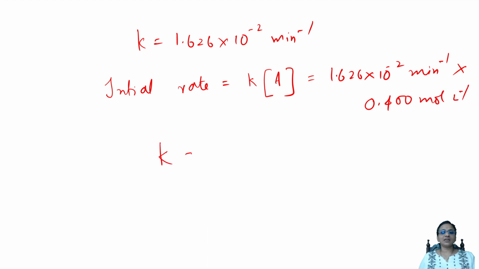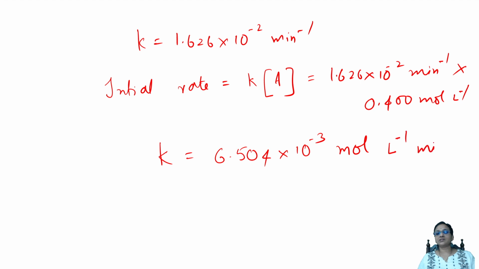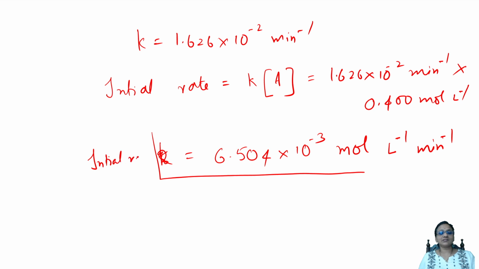So when I multiply everything, I'll be getting an answer of 6.04 into 10 raised to the power of minus 3. Because it is first order rate law, the units are mole liter inverse minute inverse. Done. So this is the value. Sorry, I should not write K, it is initial rate. So the initial rate, what they are asking, is so much.